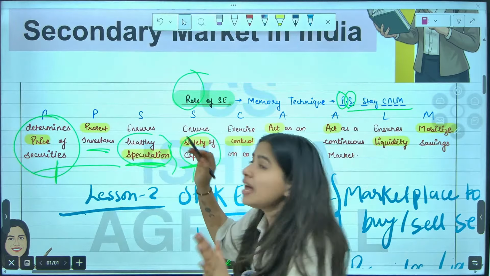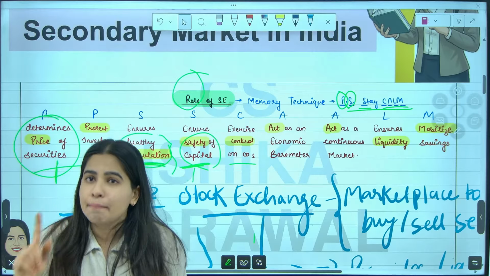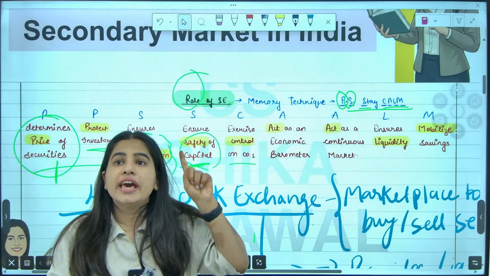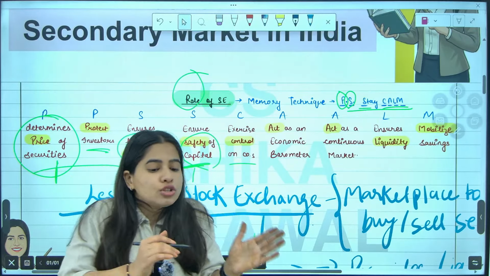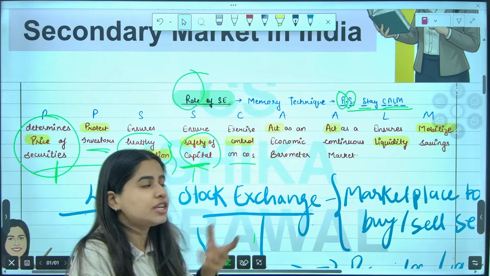S done, calm. C for exercise control over the companies. All the listed companies who are listed in the stock exchange are controlled by the stock exchange. So let's say Asian Paints is listed in Bombay Stock Exchange. So Bombay Stock Exchange controls Asian Paints.